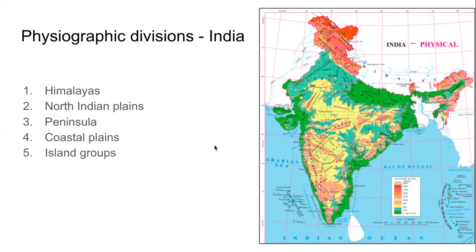So, if we know that these are the physiographic divisions, then we can make a guess. The rivers will start from the Himalayas. They will flow in the plains and they will reach the Bay of Bengal. Similarly, some rivers will start in the Himalayas. They will flow in the plains and then they will reach the Arabian Sea. And that is exactly what happens.